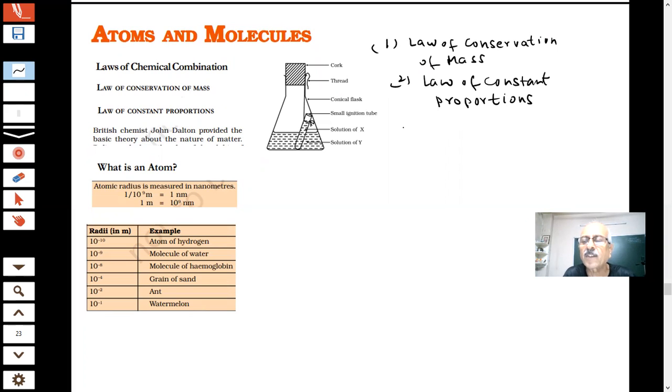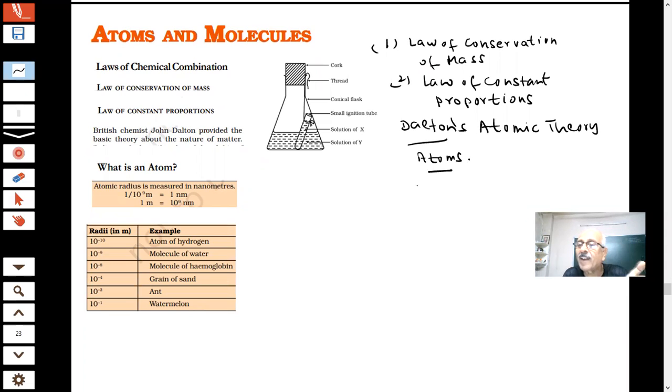Then Dalton gave his postulates in which he said what matter is made up of. This is a great theory because at that period of time, it led to the discovery of the tiniest particles, which he says are atoms. Many important points were there in Dalton's atomic theory: atoms can neither be created nor destroyed, and in a chemical reaction, the atoms just rearrange.